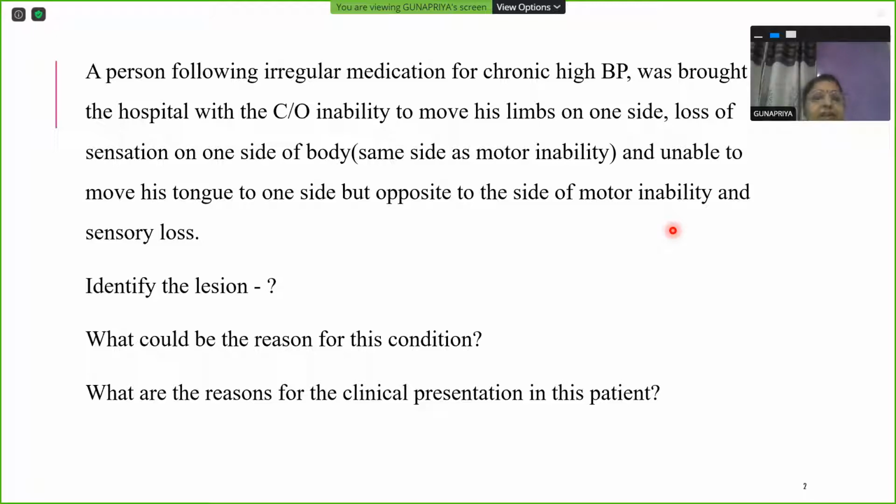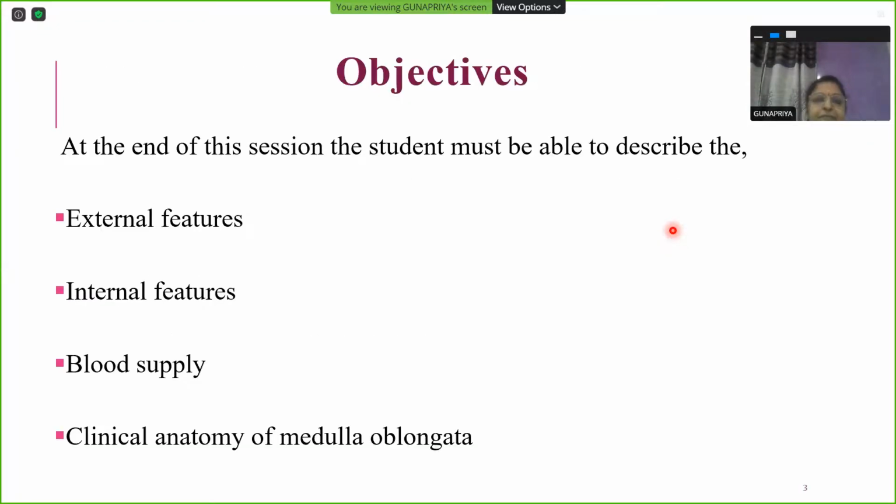So identify the lesion. We don't know anything about this topic now. We're just seeing what the questions could likely be. Identify the lesion. What could be the reason for this condition? What are the reasons for the clinical presentation in this patient? Why is he suffering from all this symptomatology? What are the individual reasons for these symptoms that we see in the patient?